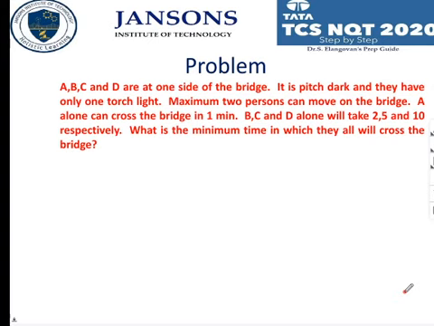A, B, C and D are at one side of the bridge. It is pitch dark, and they have only one torchlight. Maximum 2 persons can move on the bridge. A alone can cross the bridge in 1 minute. B, C and D alone will take 2 minutes, 5 minutes and 10 minutes respectively. What is the minimum time in which they all will cross the bridge?